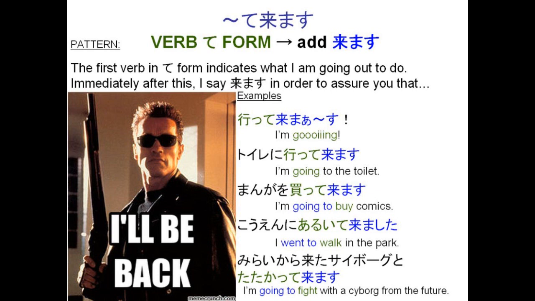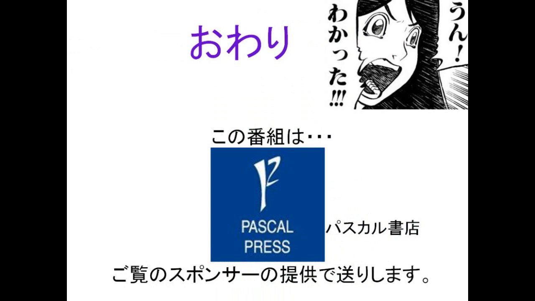Manga o kattekimasu. I'm going to buy comics, but I'll be back. Koen ni aruite kimashita. I went to walk in the park, but I'll be back. 未来から来たサイボーグと戦ってきます. I'm going to fight with a cyborg from the future. I'll be back. Okay, so that concludes the presentation on Unit 1 of Wakata.